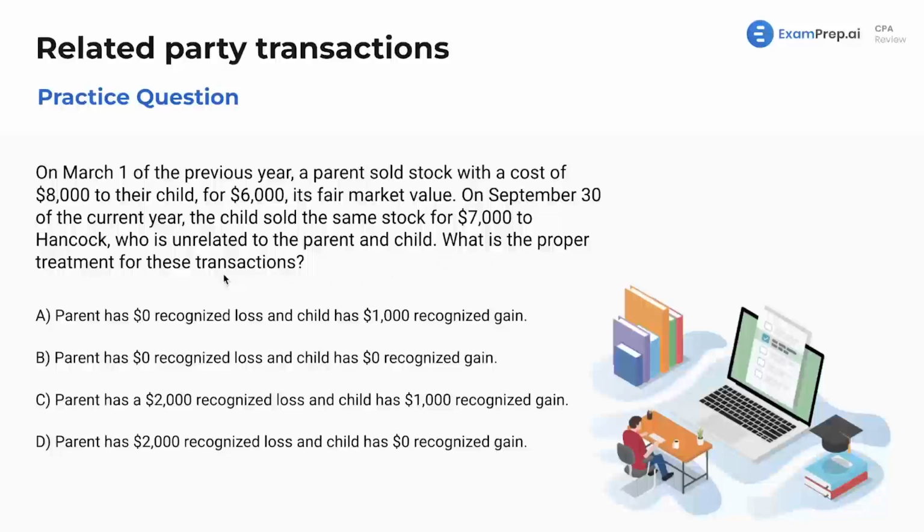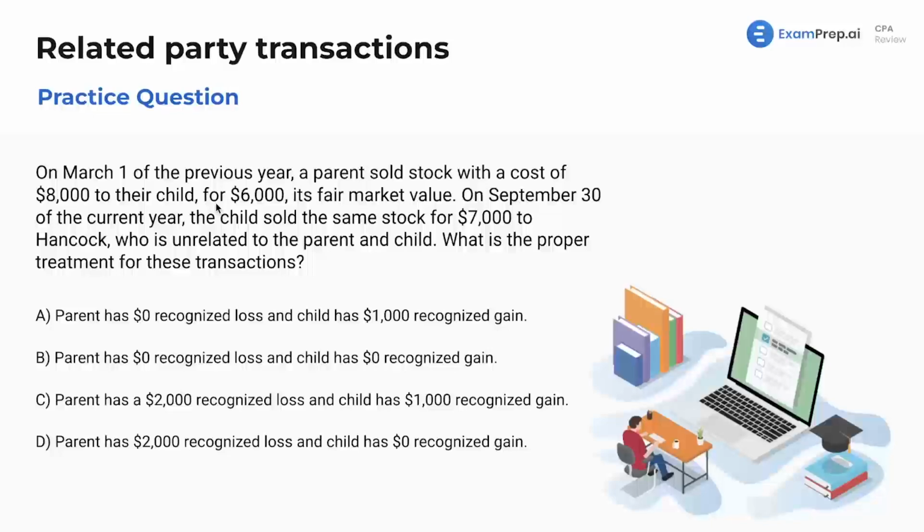Great question. Let's run through it. Let's recognize and remember our rules that we've gone through. Now, when a family member sells property to another family member at a loss, we remember that the IRS disallows the recognition of that loss for tax purposes, which makes sense. We understand the rationale behind that, right? We don't want any family members trying to recognize losses by collaborating with each other. The parent's stock was at a cost of $8,000. They sold it to their child for $6,000. So this would be a $2,000 loss, but that is disallowed by the IRS. So don't do that. Sell it on the open market, be able to recognize that loss.